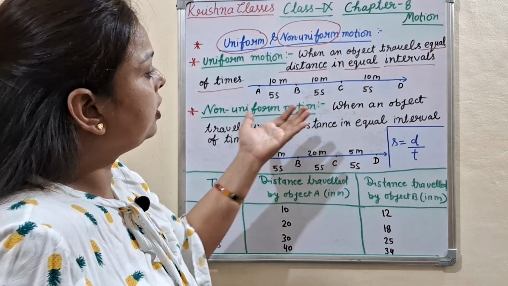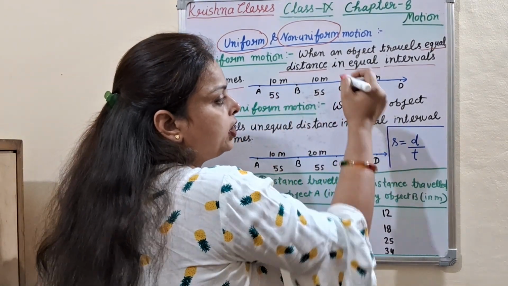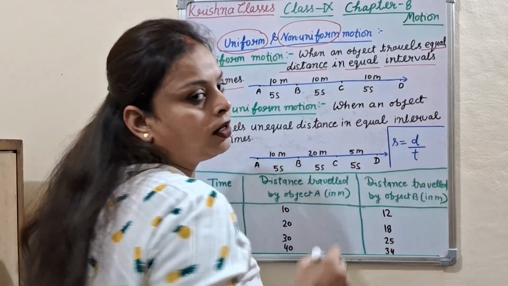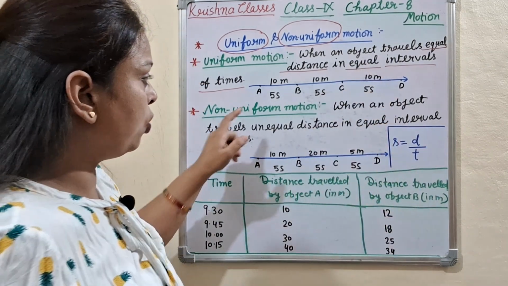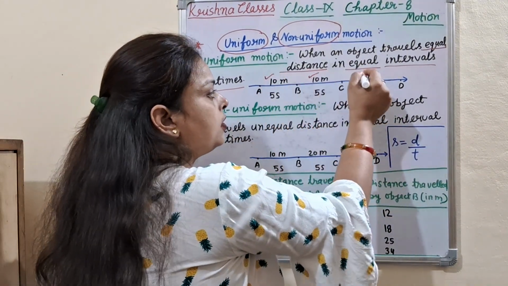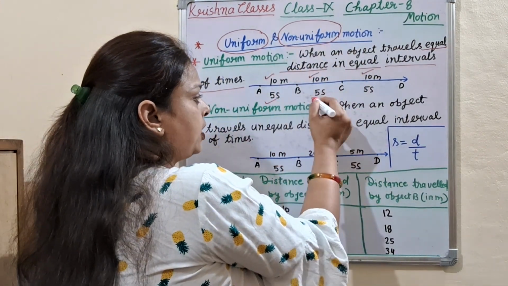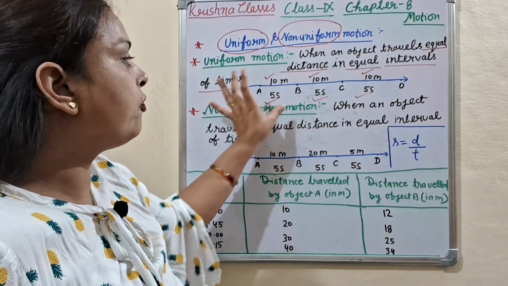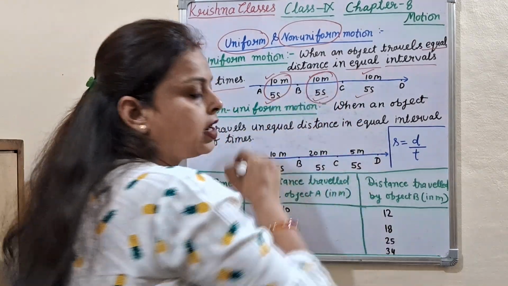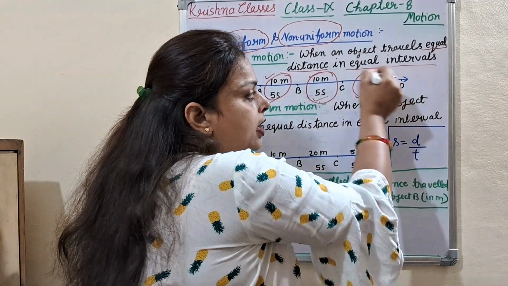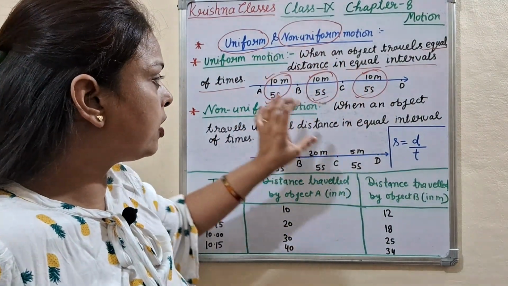Again it moves from B to C, then how much distance did it cover? 10 meter in 5 seconds. Again it moves from C to D, it covers again 10 meter in 5 seconds. So here 10, 10, 10 means equal distance covered, in time 5 seconds, 5 seconds, 5 seconds. It means in equal interval of time he covered equal distance.